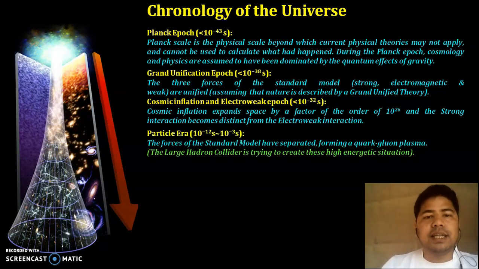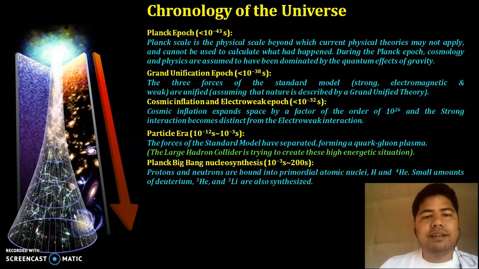The next era is the particle era, where the forces of the standard model have been separated, forming a quark-gluon plasma. To form this plasma, you need quarks and gluons. Those are very tiny, the building blocks of elementary particles. So we can say that the particles have just evolved, because this plasma was generated at that time. The Large Hadron Collider is trying to create this high energy situation to study the early universe. LHC is very popular nowadays.